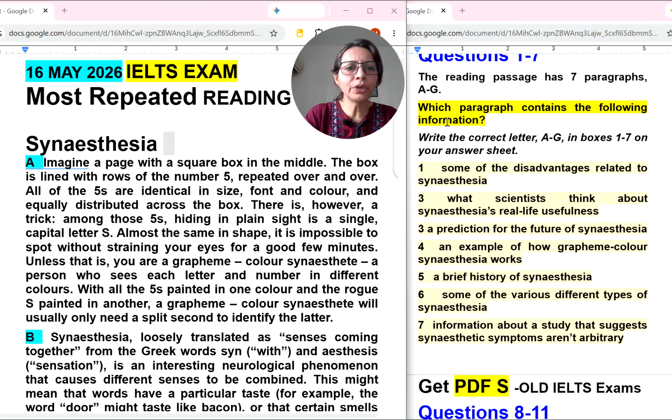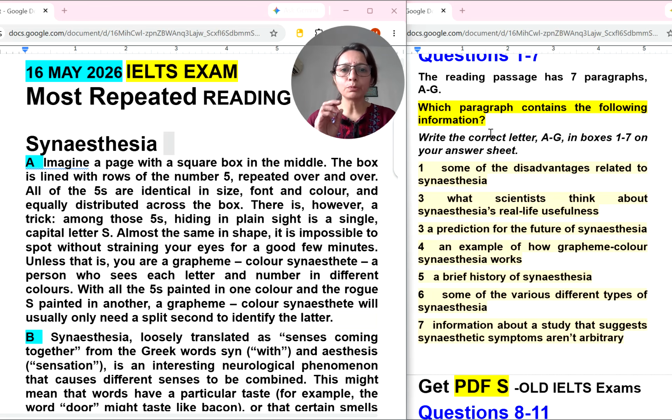So let's do which paragraph contains the following information. The reading passage has 7 paragraphs, A to G. Of course, definitely reading the instructions is really important. So first write the correct letter A to G. So paragraphs are A to G. In boxes 1 to 7 we have to write these alphabets.